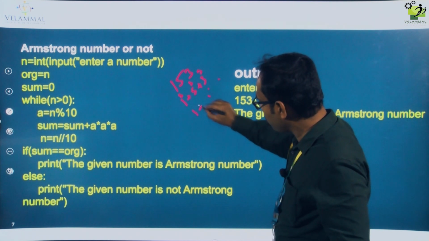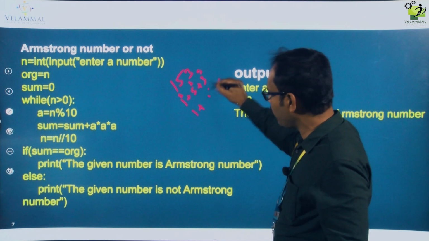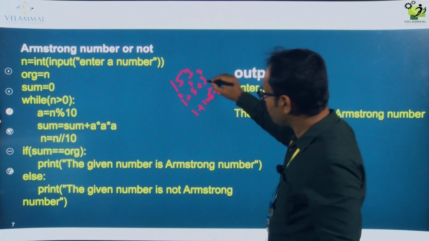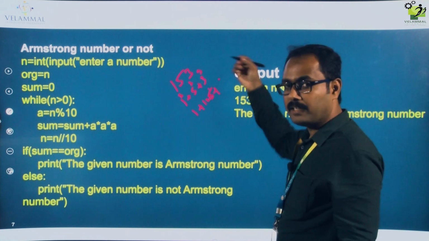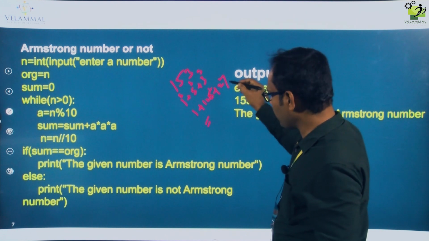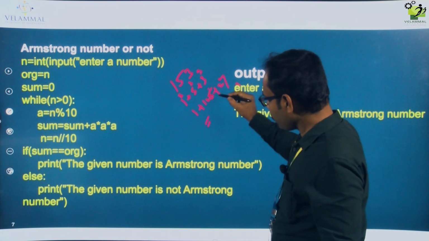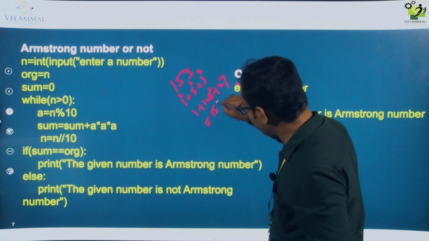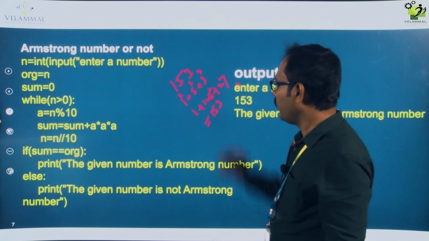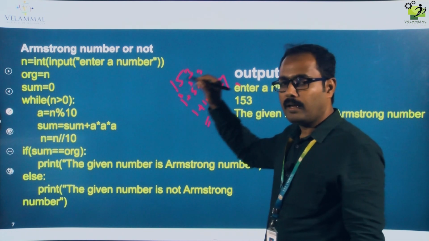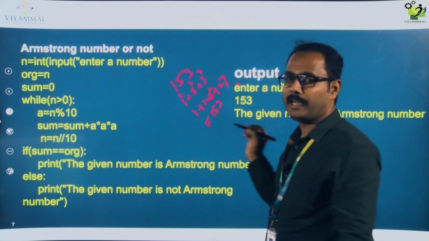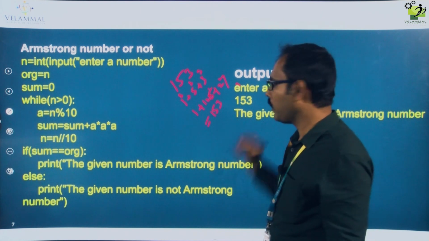1 cube is 1, plus 5 cube is 5 into 5, 25, into 5 is 125, plus 3 cube, 3 into 3, 9, into 3 is 27. So what value will you get? 7 plus 5 is 12, and so on, you will get 153 only. So this is the Armstrong number. I take one input number, cube each digit and sum it, and if I get the same number, then it is an Armstrong number. That is what I want to check.